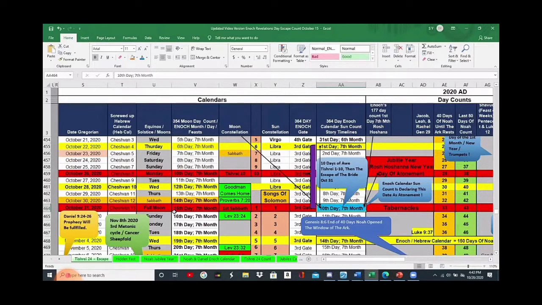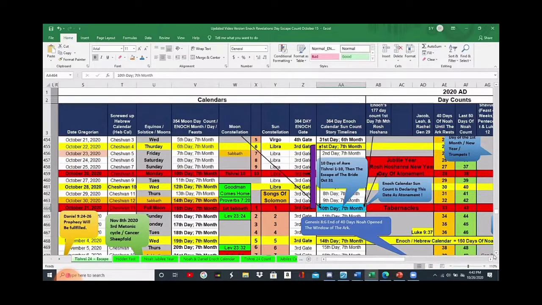Brothers and sisters, we're looking at this day, and I would like everyone to keep their eyes and ears open, keep in prayer, keep fast, keep in watch. This may in fact be the day of our escape, October 31st. And I'm calling this the convergence. This is absolutely a convergence. All three feast days in one. I've never heard of such a thing. I've never seen this happen before. It's an absolute convergence of all three feast days happening at once.